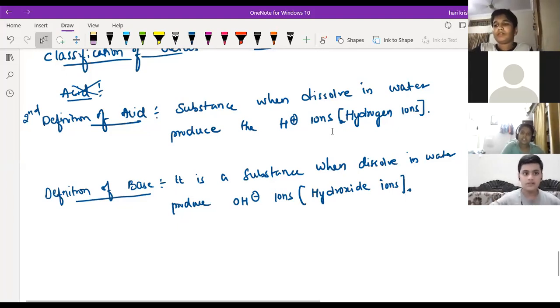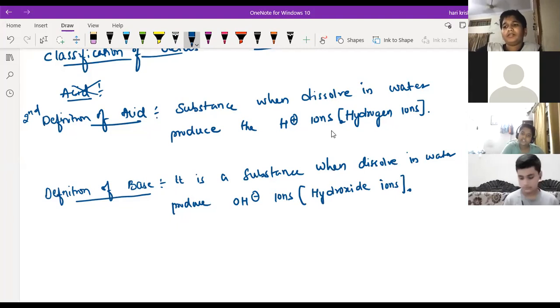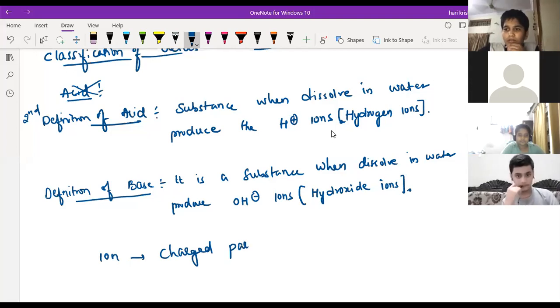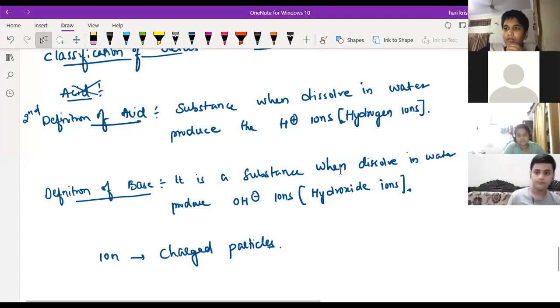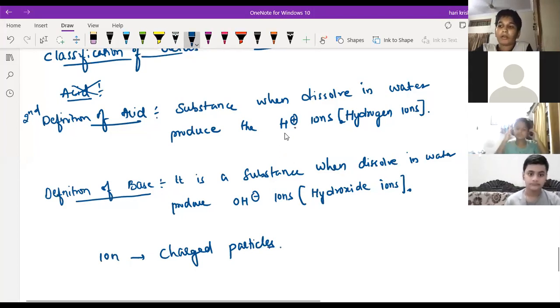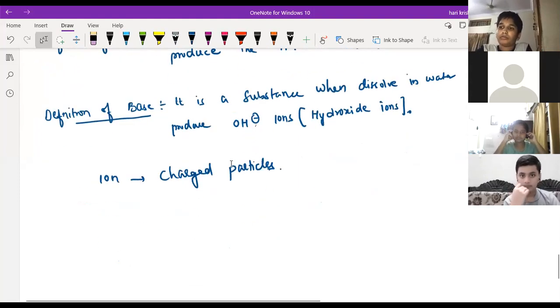Sir, why did you write "ions" at the side? Ion means the charged particles. It can be positively charged or negatively charged. That is called an ion. Here, in the case of H, there is a plus charge, right? Yes, sir. In the case of OH, it is a minus charge, a negative charge.